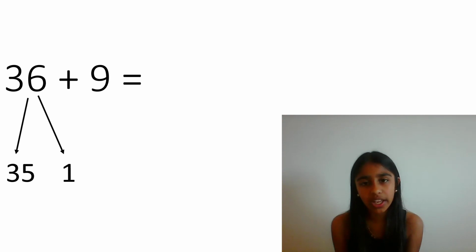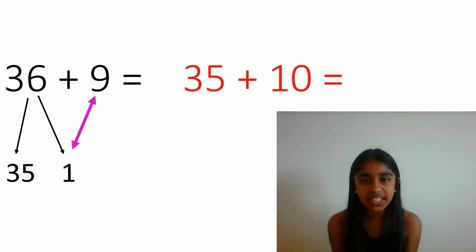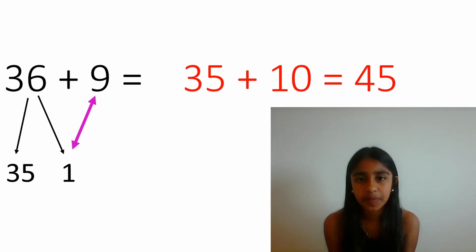Then we draw a line across to 9 and the 1 and add them together. 9 add 1 equals 10. Now we have a new equation. 35 add 10. 36 and 9 is the same as 35 and 10. We have just made the first example easier. The answer to 35 and 10 is 45.